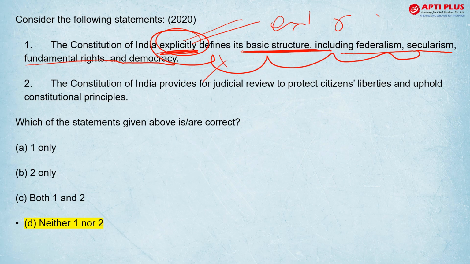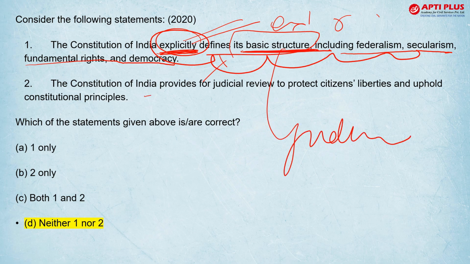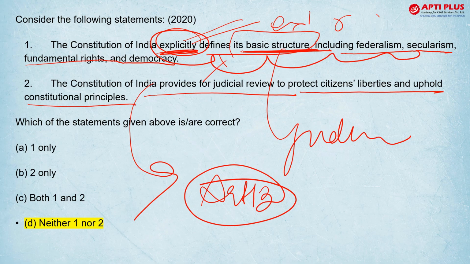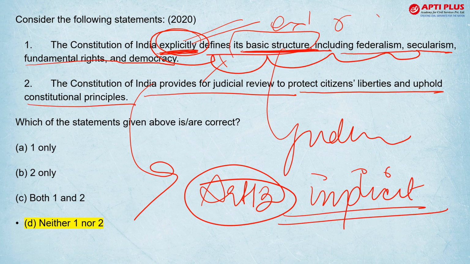This is incorrect because basic structure कहीं भी define नहीं है constitution में. It's a judicial innovation. Constitution provides for judicial review to protect the citizen and uphold the constitution provision. Explicitly किसी आर्टिकल में judicial review की बात नहीं करी है, but Article 13 ऐसी बात बोलता है that implicit, that for judicial review, but nothing explicitly is written. The word judicial review is not written anywhere.